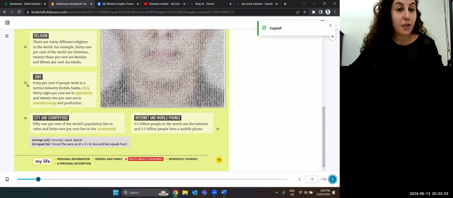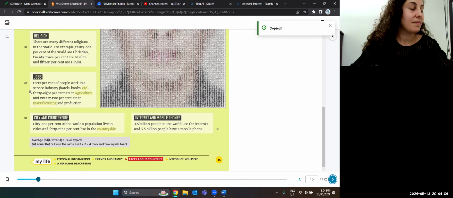Jobs. 40% of people work in a service industry. Hotels, banks, etc. 38% are in agriculture, and 22% are in manufacturing and production.